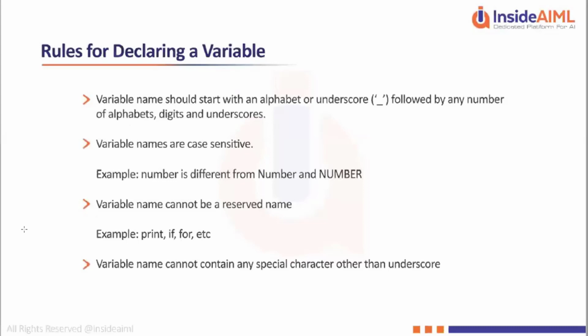Your variable name should start with an alphabet, or at the maximum, an underscore, followed by any number of alphabets, digits, and underscores. Which means your variable name should not start with a number. I cannot have a variable named 123ABC. That will not be considered a variable name. But ABC123 is an accepted variable name.